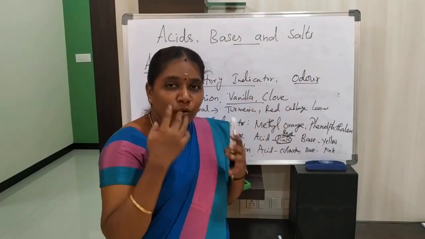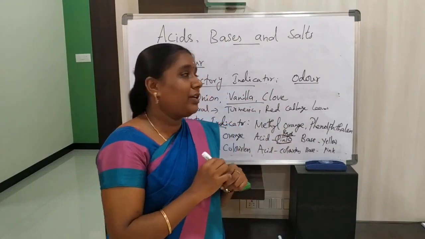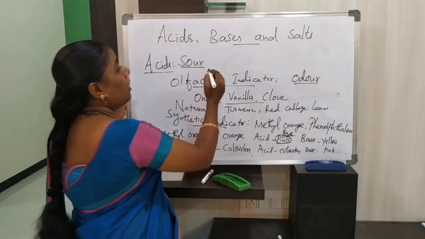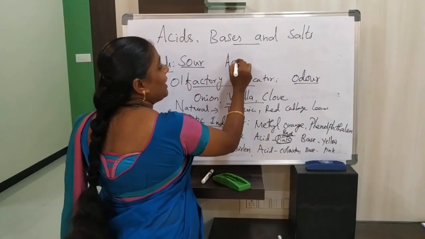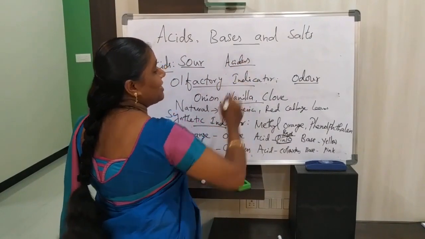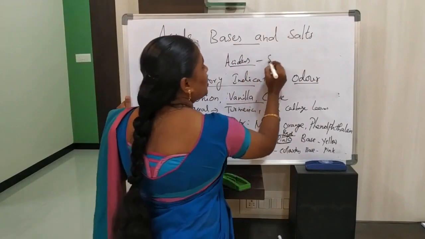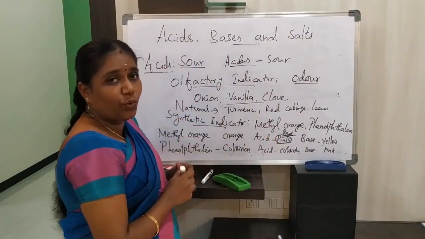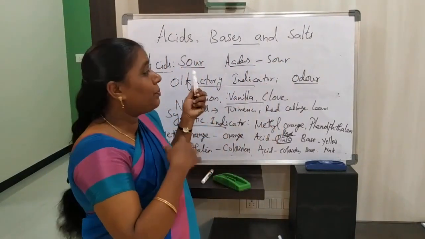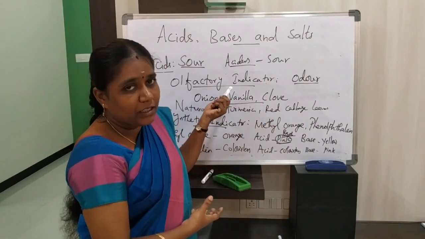Due to that reason only we are getting the sour taste. We call it acidus. The meaning of acid is acidus, that means sour in taste. So based on this we say acids generally have a sour taste.